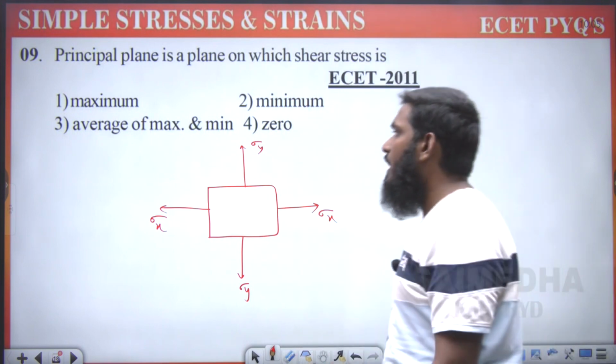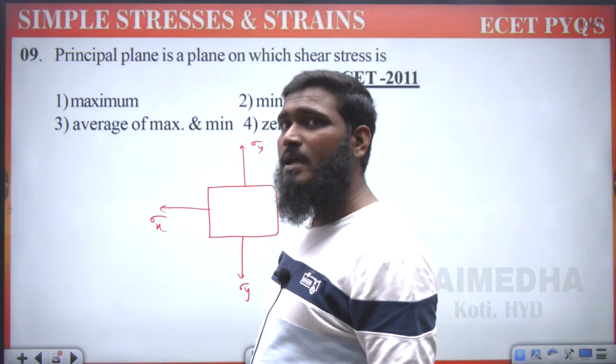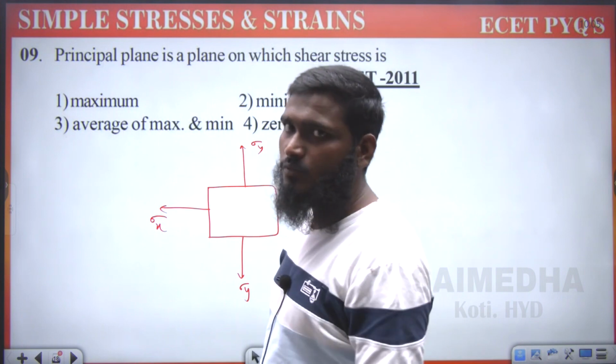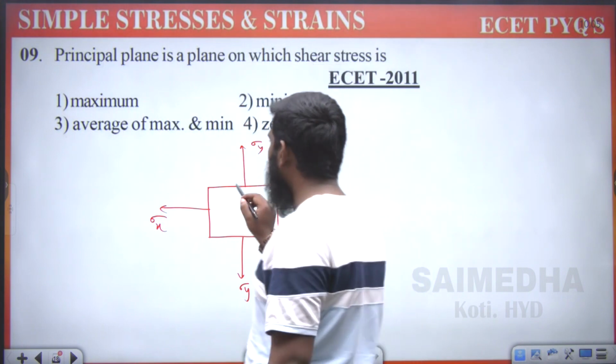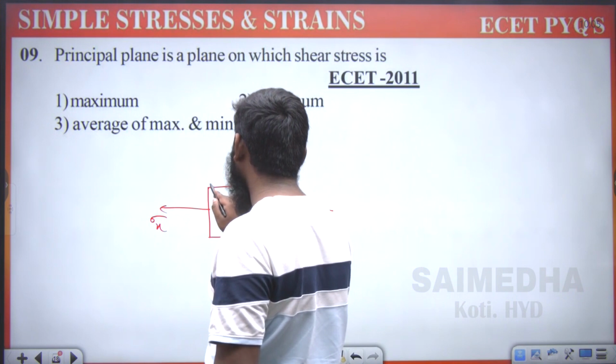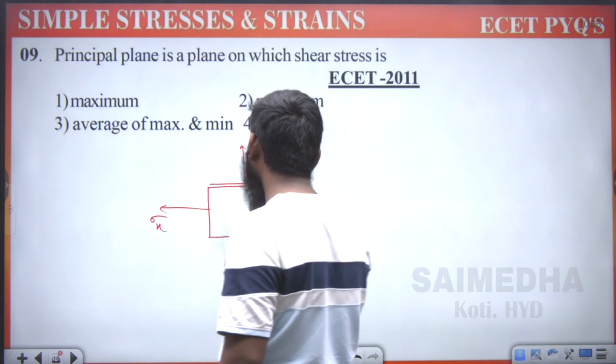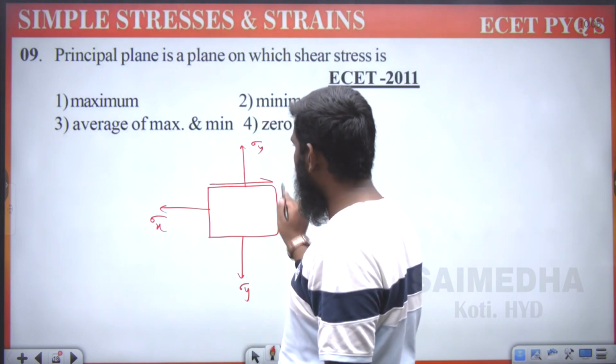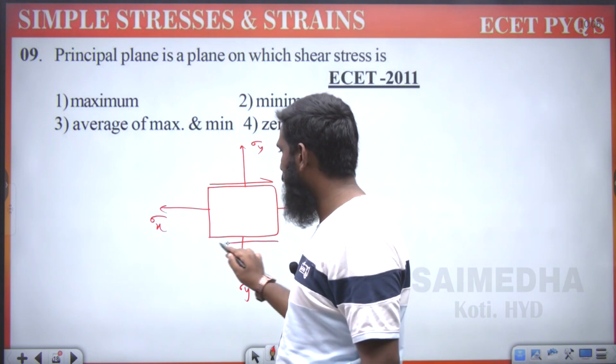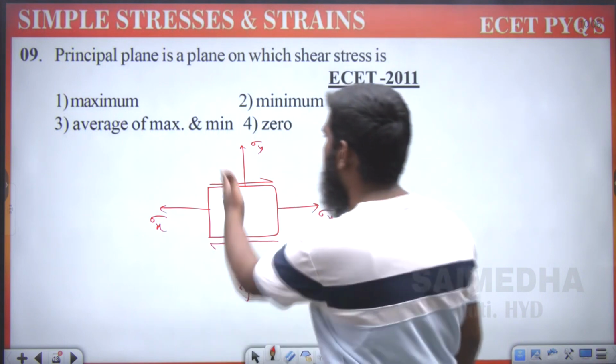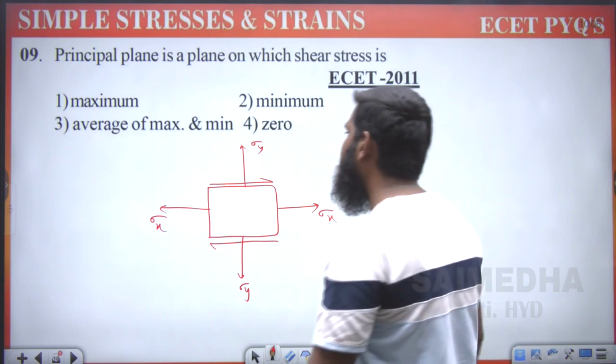Normal we have taken. Now in addition to the normal, if you are having shear also, what we are having? Shear means parallel to the cross section. Suppose we are taking this part as a shear. This is shear we have taken. So if it is in the right direction, we have to take this part in the left direction. This is right, this is left we have taken.